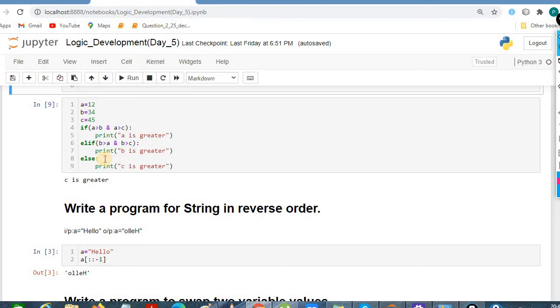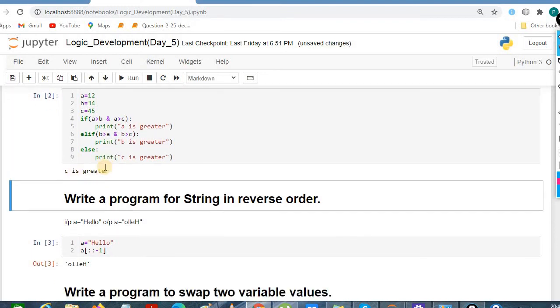And the third condition is, if both above conditions are false, then it will fall in the else case. So when we execute it, we get C is greater. Okay. Because here C is 45, which is greater, meaning C is greater.